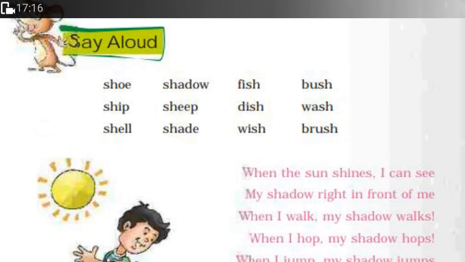Say a few words aloud. Now, here are a few words. I'm going to speak them twice for you. The first words are shoe, ship, shell. So say them with me. Shoe, ship and shell. Shadow, ship, shade.